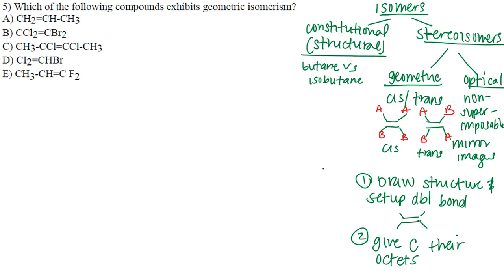But I'm only focused on chapter 20 right now, and as I get to chapter 19 material, I'll just keep on adding it as I go along, okay? So for stereoisomers, we're looking at geometric and optical, right?